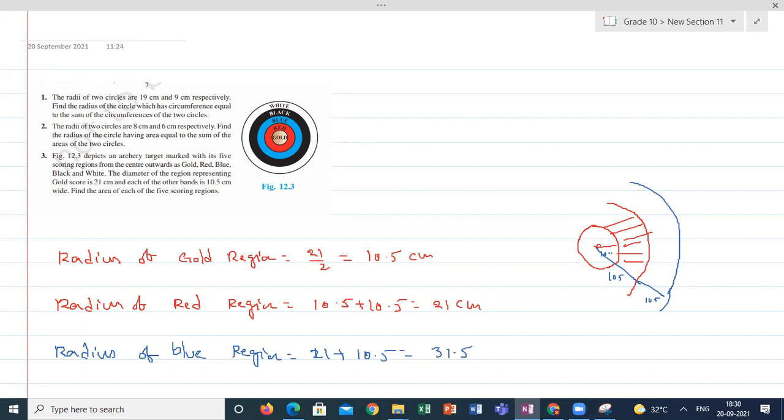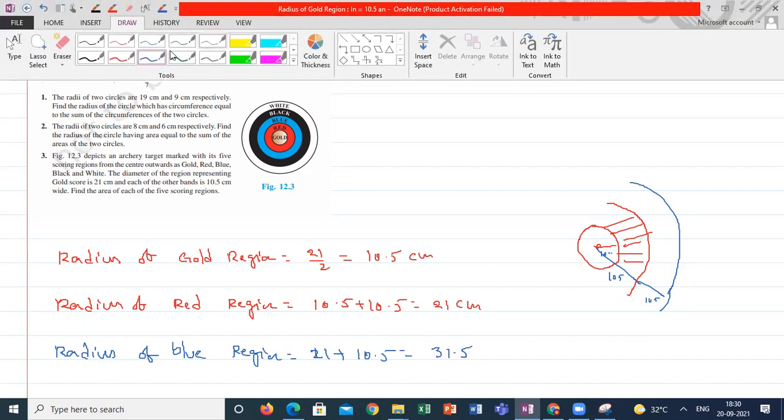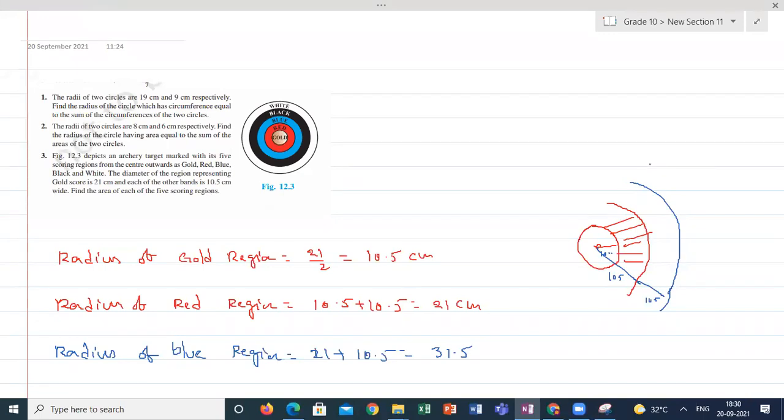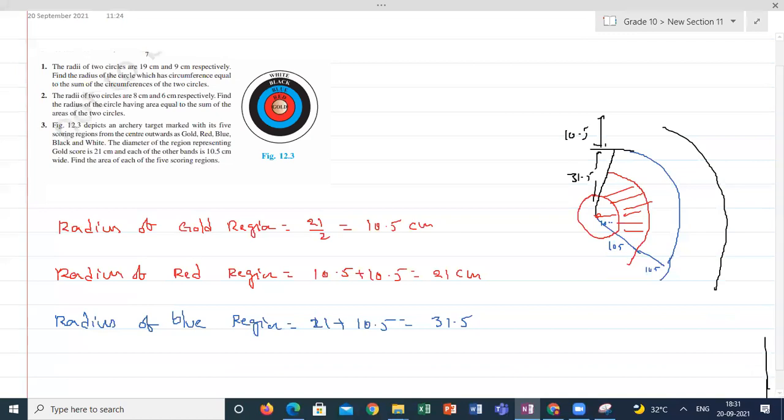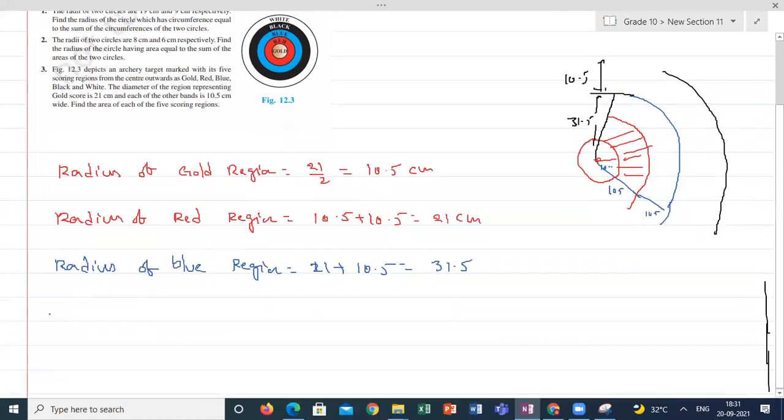After that we have the black region. From here to here 21, up to here it is 31.5, and again you have a width of 10.5. So the radius of the black region from the center.